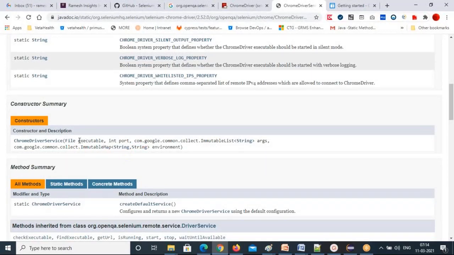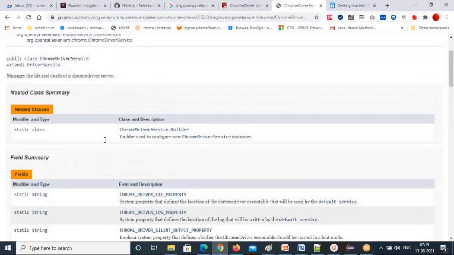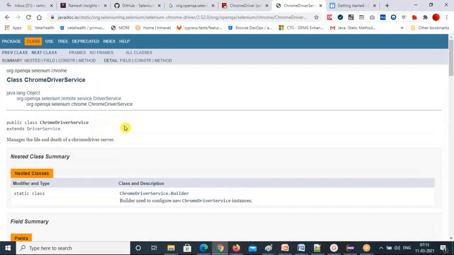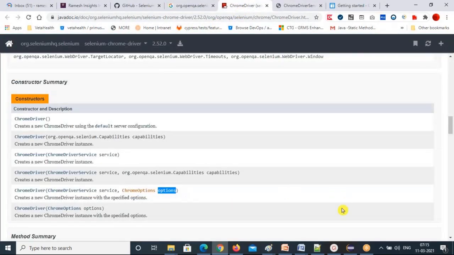You can see here file executable, int port, immutable list args, and another one, immutable map environment, you can pass. So this is the constructor and the description for that. These are the different types of constructors every class is going to have, right? So this is how constructors will be created.